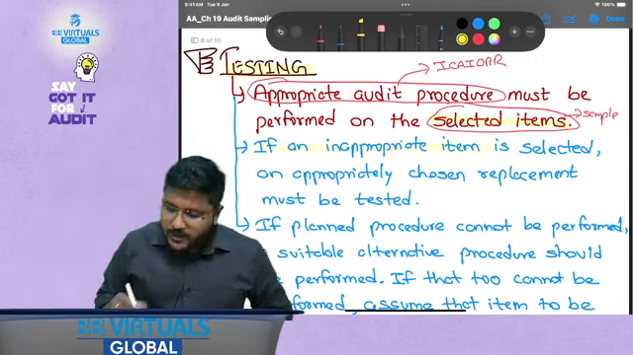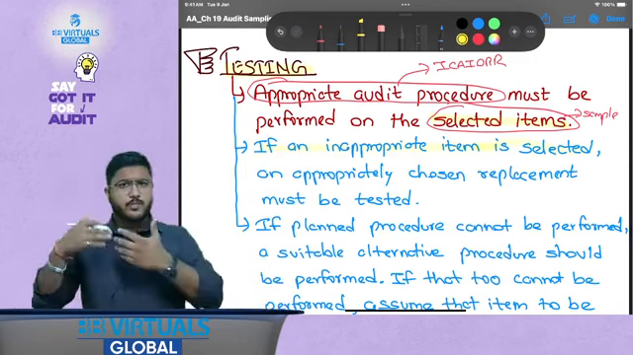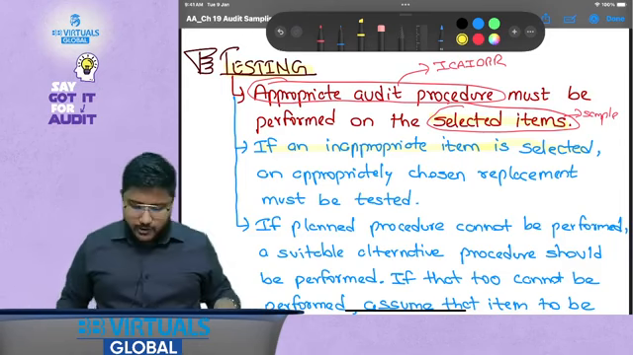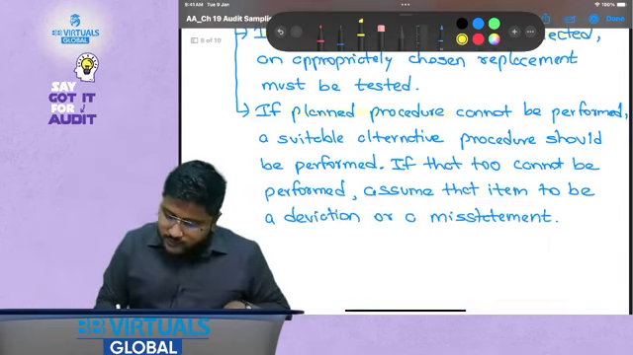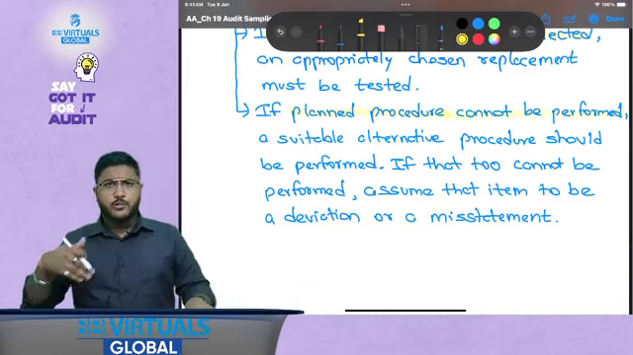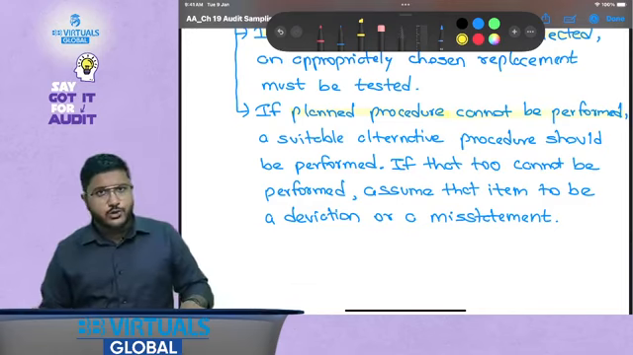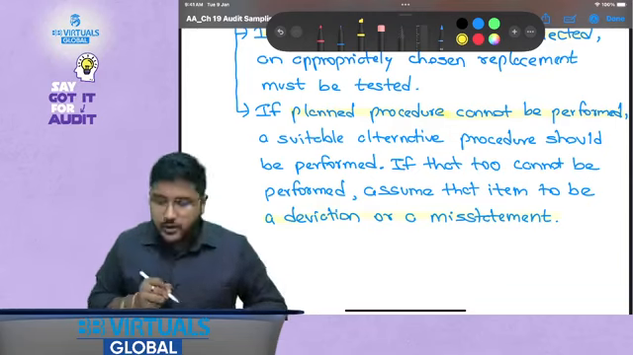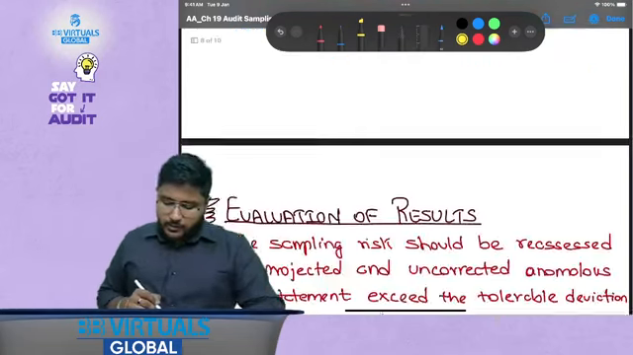Now, if an inappropriate item that is not representative of the population is selected, then what you can do? You have to justify it, and then you can select an alternative sample. Okay. If the planned procedure cannot be performed on the selected sample, then you can perform an alternative procedure. If the alternative procedure could not be performed, then you can identify it as a deviation or a misstatement. Okay. I hope this is clear.